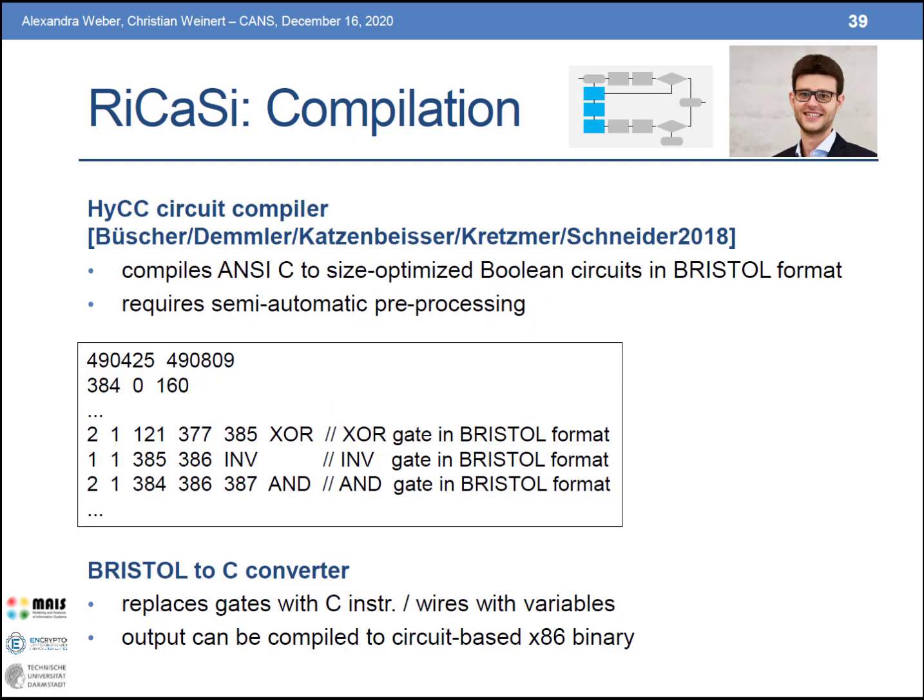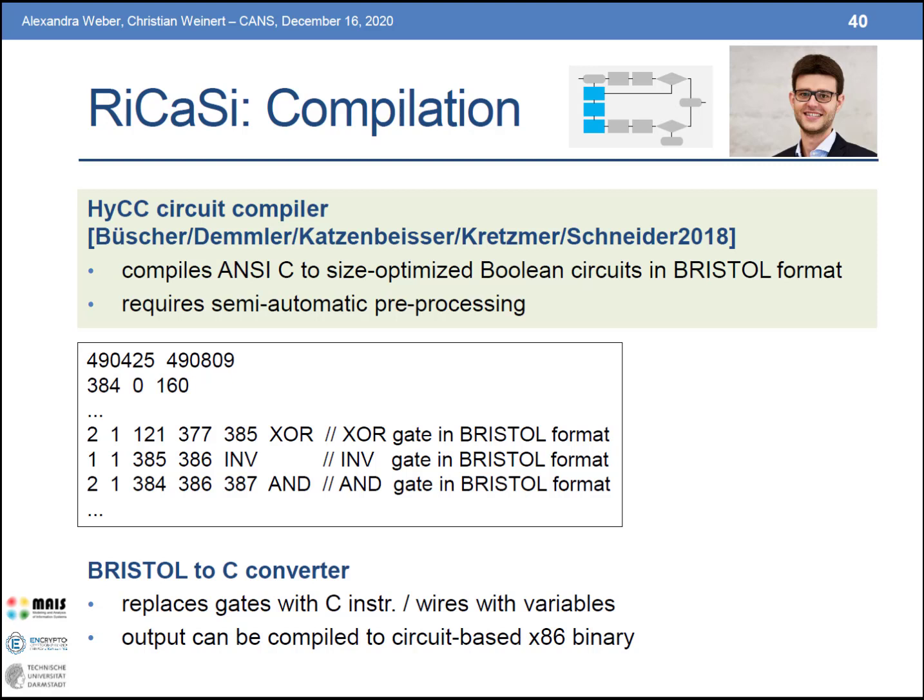The circuit compilation step of RiCaSi compiles the given C code into a circuit representation, which in turn is compiled into an x86 binary for further analysis. For this, we mainly rely on the state-of-the-art circuit compiler CBMC-GC, published by Bücher et al. at CCS in 2018.